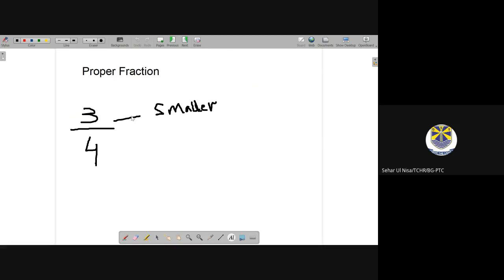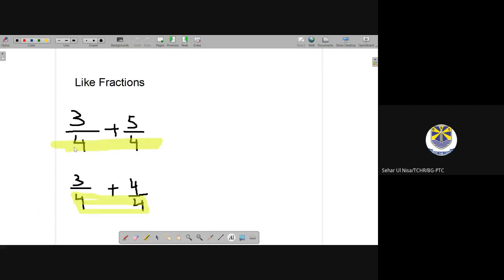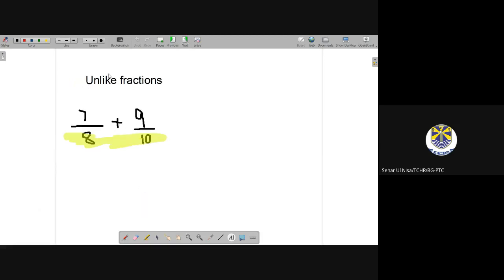In a proper fraction, the numerator will always be smaller than the denominator. In an improper fraction, the numerator will always be greater than the denominator. In like fractions, you will see the denominators are the same. In unlike fractions, you will notice that the denominators are different.